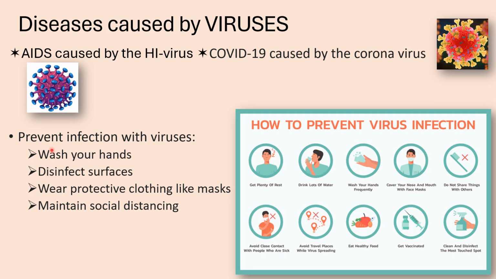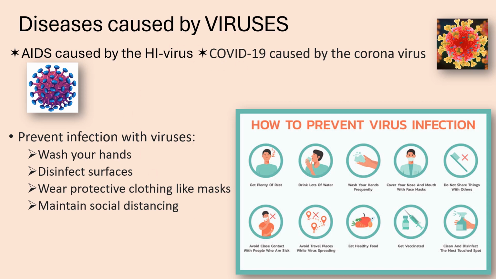So we need to prevent infection with viruses. And how do we do that? I think after the COVID-19 pandemic, you all know the answer to this question. You should wash your hands thoroughly. You should disinfect surfaces. We can wear protective clothing like masks to prevent contracting the virus, and then also maintain social distancing from a person who is already affected. So these 2 illnesses are caused by viruses.